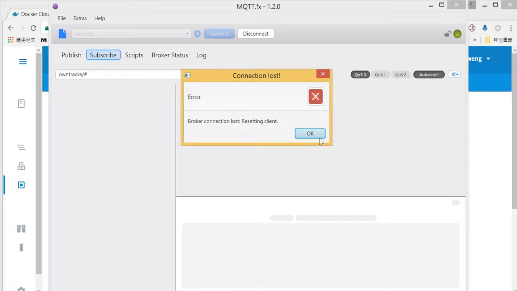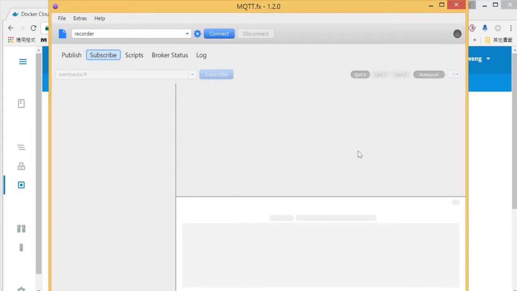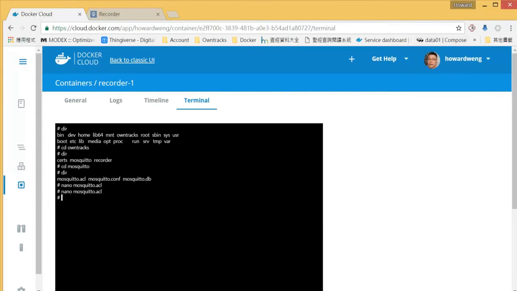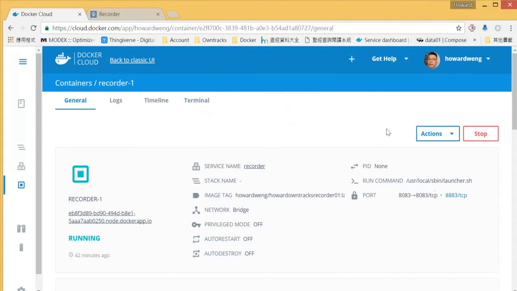Oh, what's going on? Okay, so that means that we receive an error because we have not deployed the changes. So let's go back to Docker Cloud. Okay, so let's do this again. Okay, so let's go back to general.